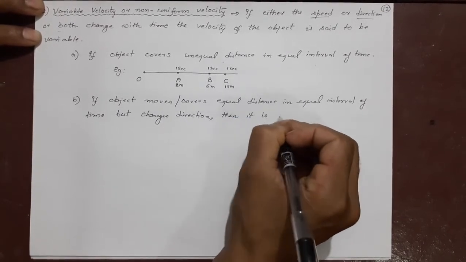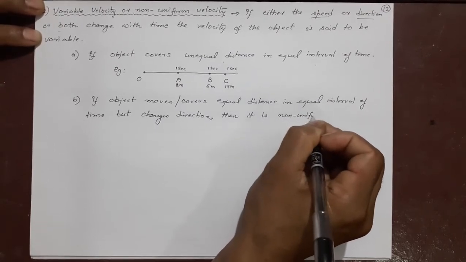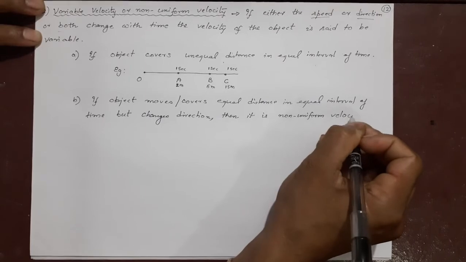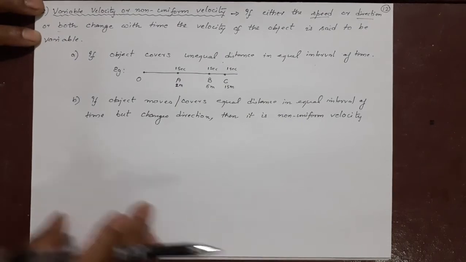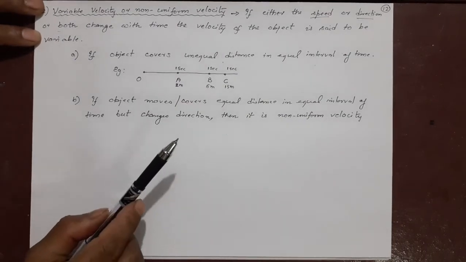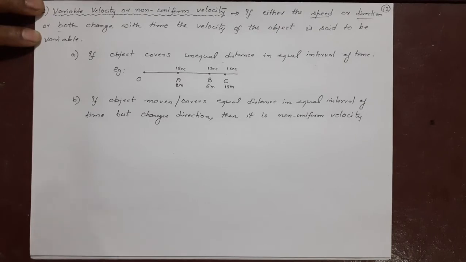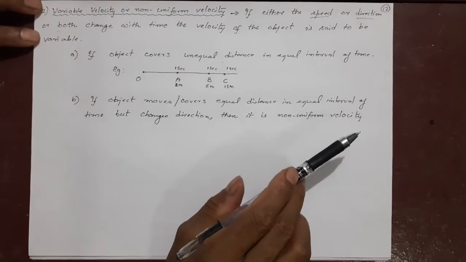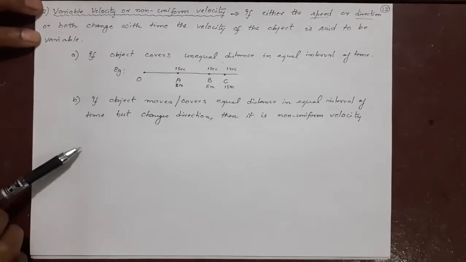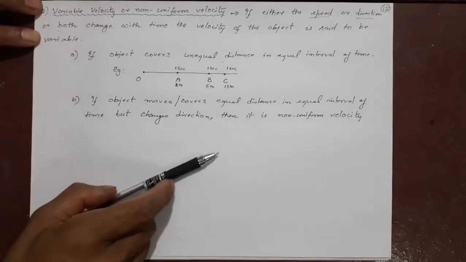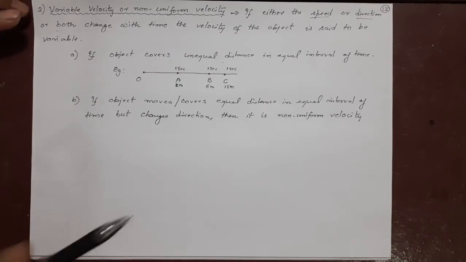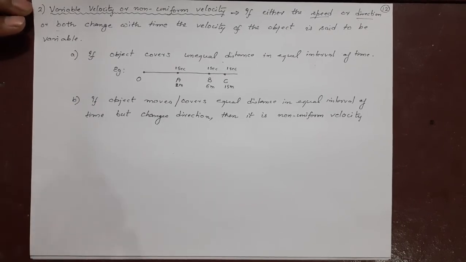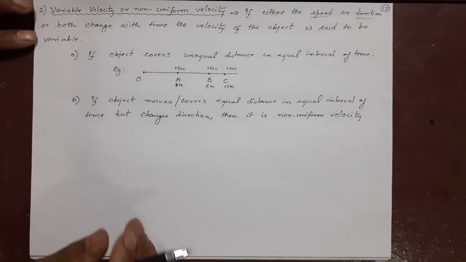it is non-uniform velocity. Okay, velocity, because velocity needs direction also maintained. Understand? Suppose one object is going at uniform speed, but only because of the direction it can have non-uniform velocity, because velocity says you maintain the direction also. Direction maintained the same means it can move only in a straight line. If it is changing the line direction, then it cannot be uniform velocity. It can be uniform speed, but it cannot be uniform velocity, remember. Okay, so those are the two things you need to be very precise with.